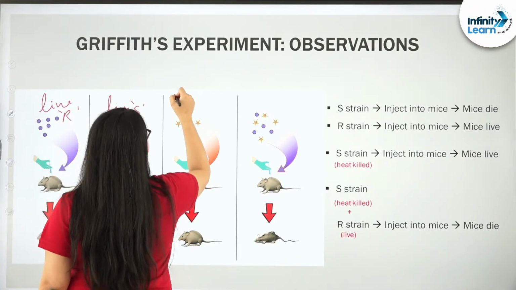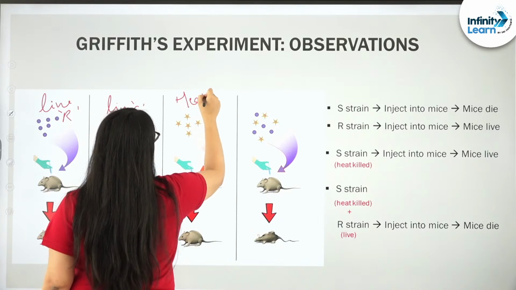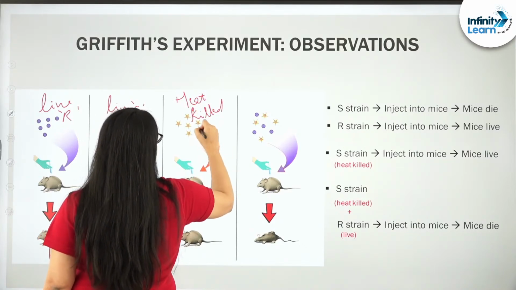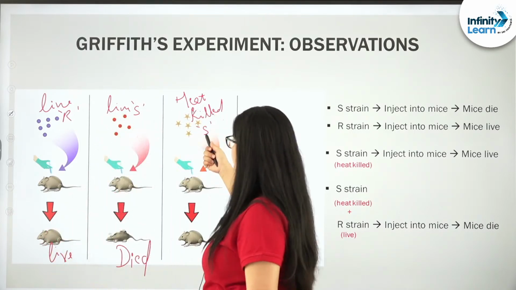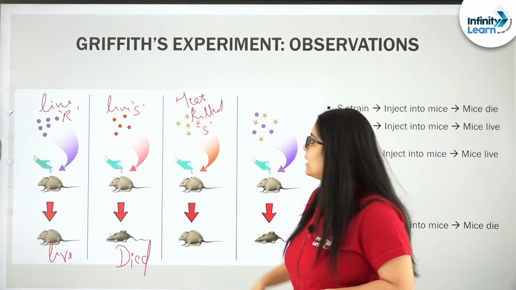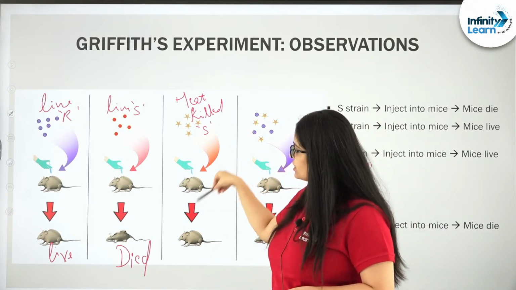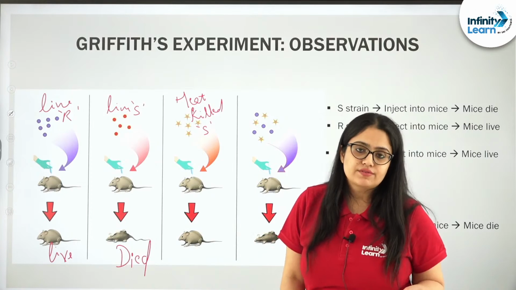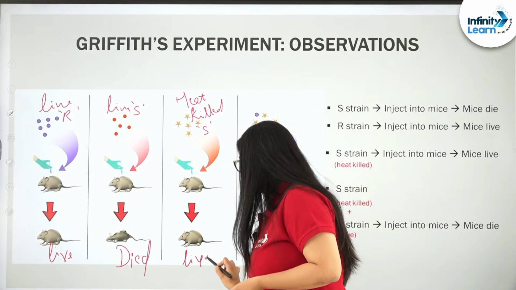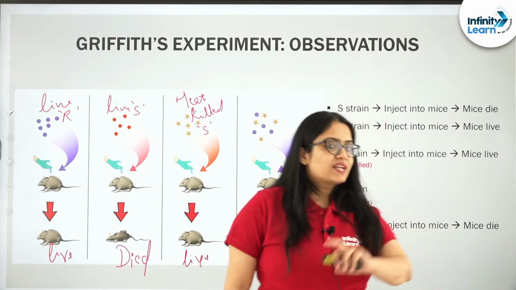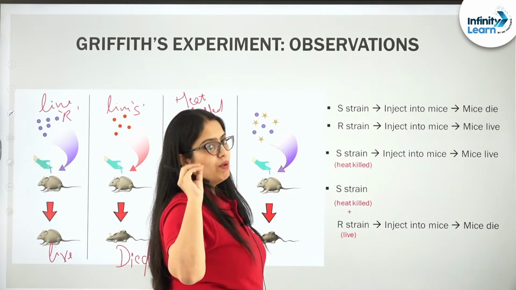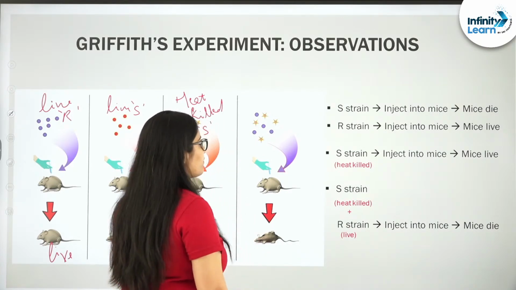What are these? This is heat killed S. So, Griffith was somehow able to heat kill the S strain, and when this heat killed S strain was injected into the mouse, mice survived, mouse did not die, right, it was living, right.